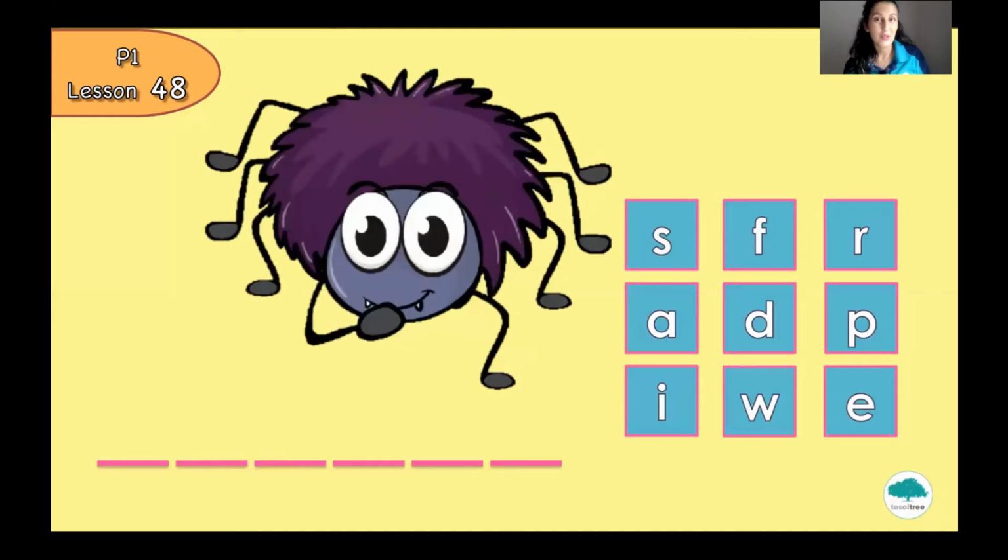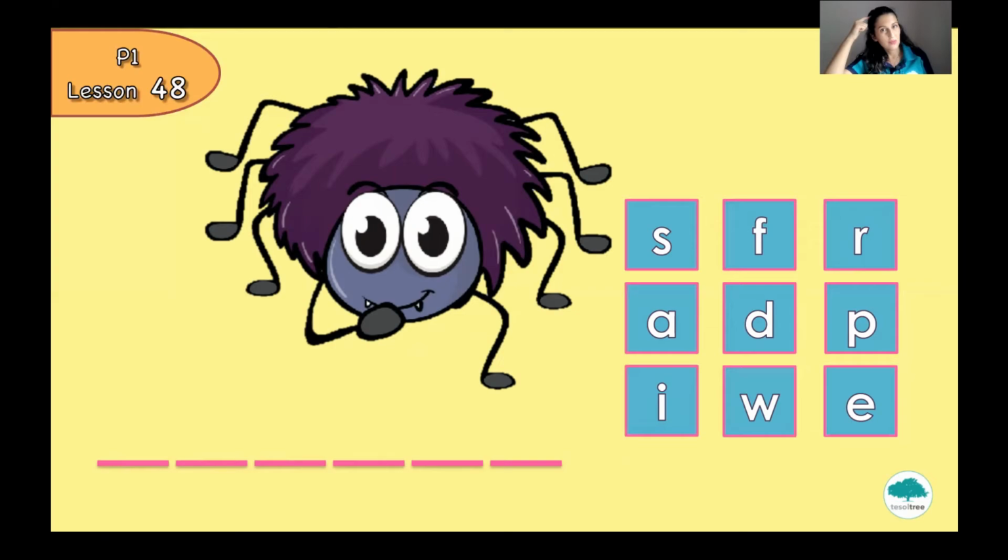Wow, let's have a look at this picture. And you can see that you have to find so many letters. Let's count together. 1, 2, 3, 4, 5, 6. So you have to find 6 letters. Do you remember how to spell this word?